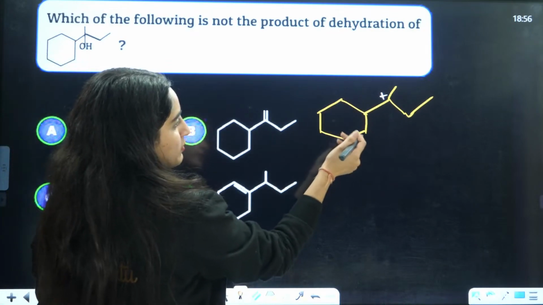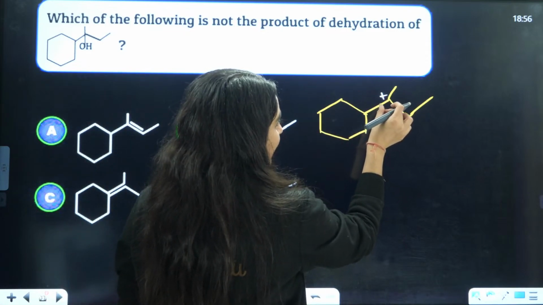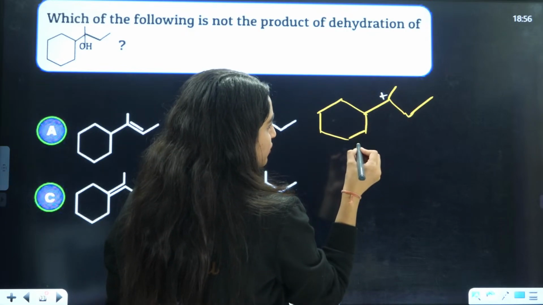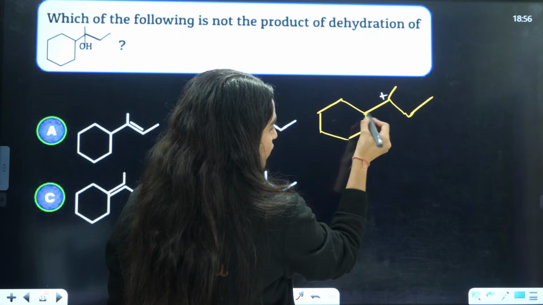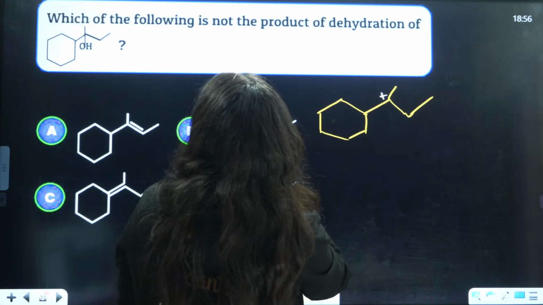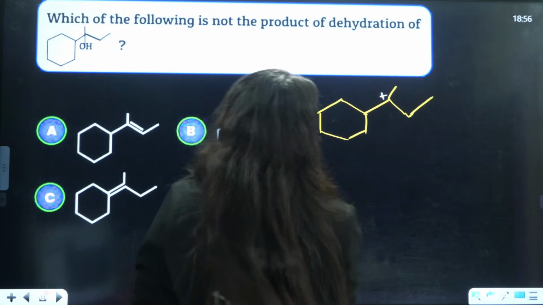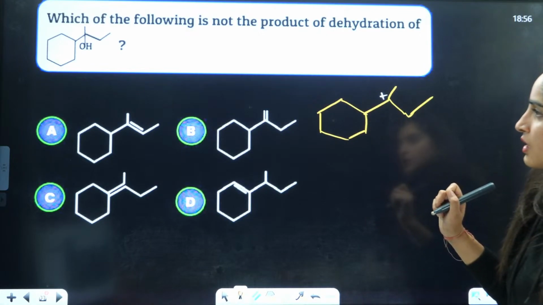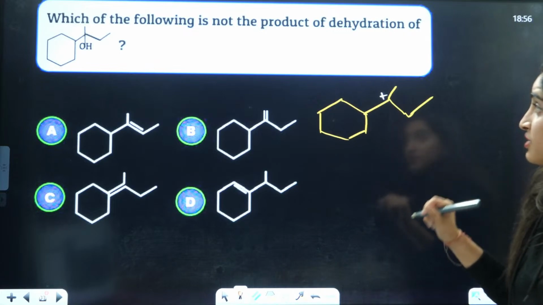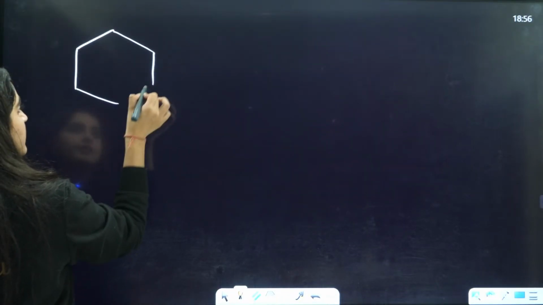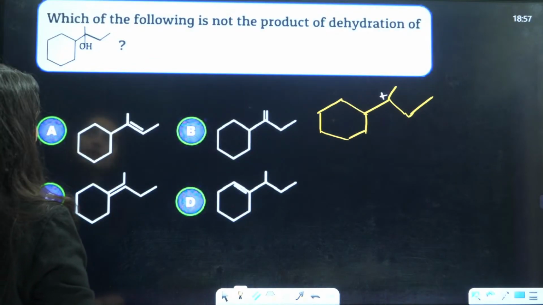Basically what will happen, OH negative you have replaced from this side. We know this carbocation is 1, 2, 3, replaced by 3 things. Here also it will have 1 hydrogen, and here also only 1 hydrogen. Wait a minute, guys. This is a big process, so let me draw it here. So expansion, that will happen here.